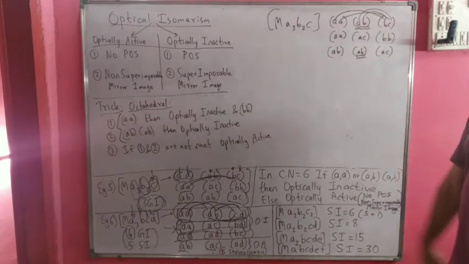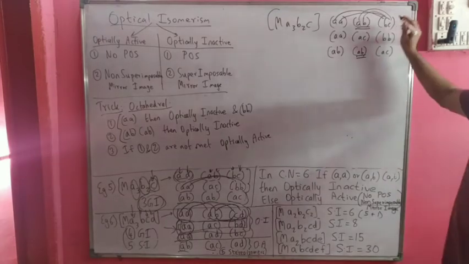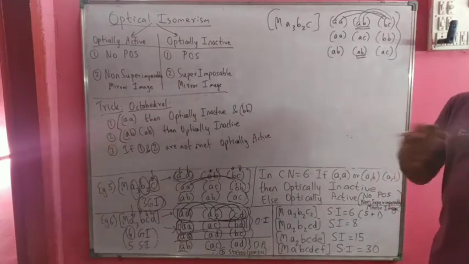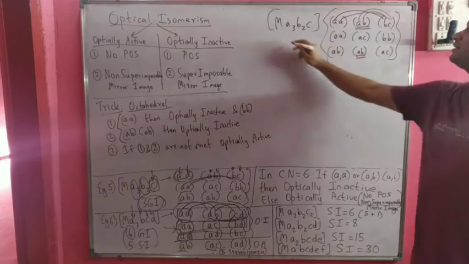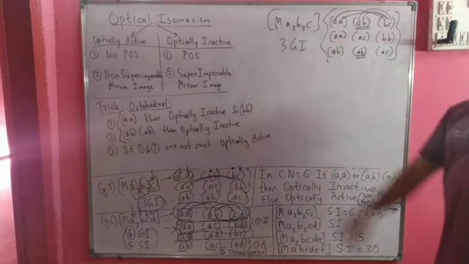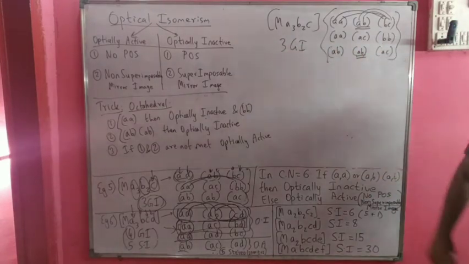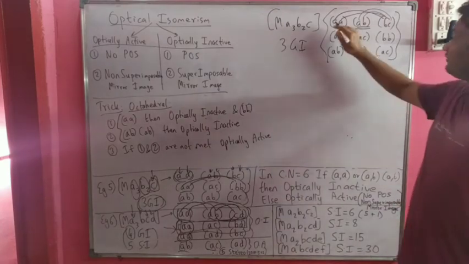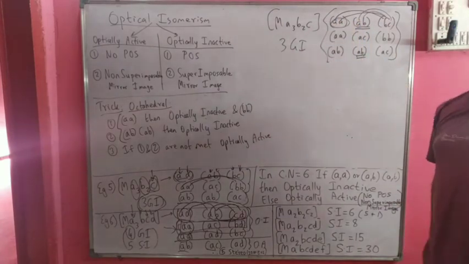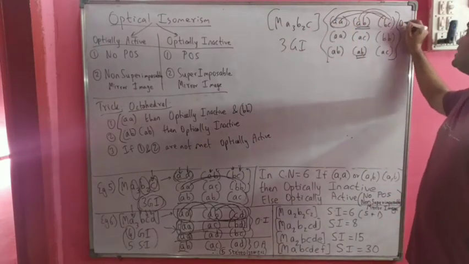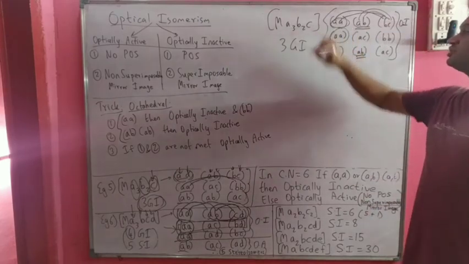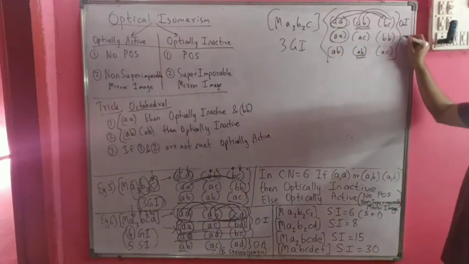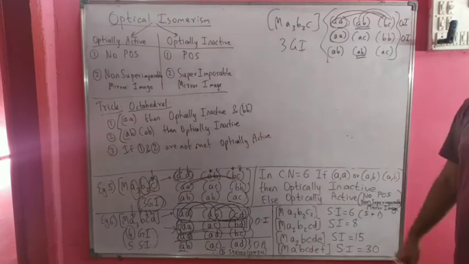So AC. Now, if you see carefully, does this compound have optical isomers? All 3 are geometrical isomers in this case. Now, if you see the first set, AA repeating pattern, that means this is optically inactive. In the second set, again an AA repeating pattern, that means it is optically inactive.